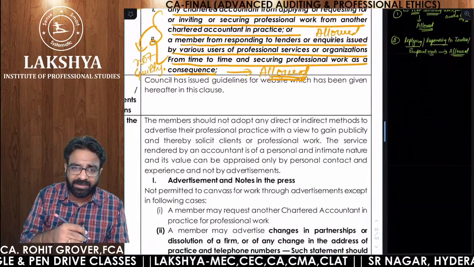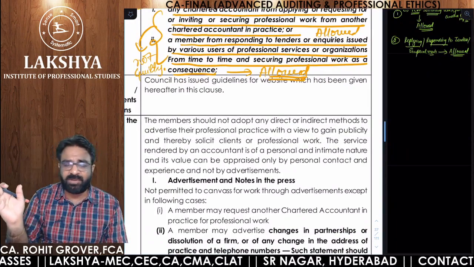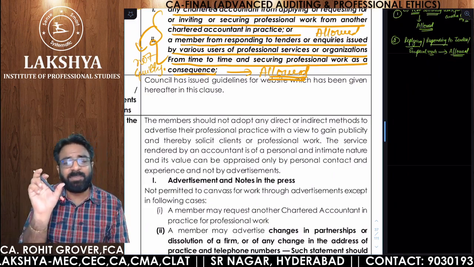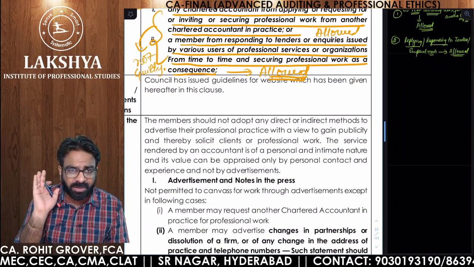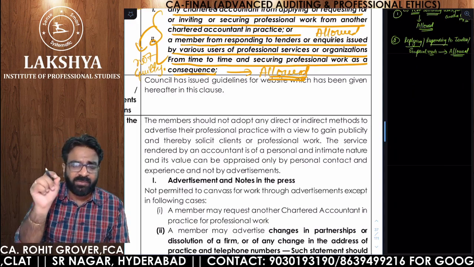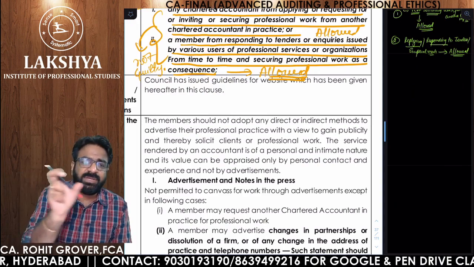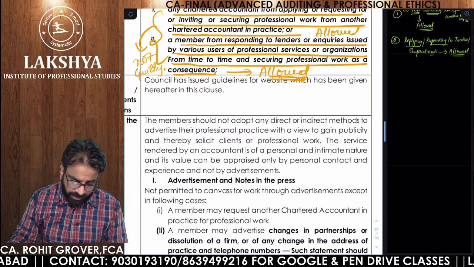Each and every guideline which is written or which we are going to discuss, I will try my level best to write it on the right side in a simplified manner so that you are able to understand for the examination purpose. As I already told you, once the last lecture of professional ethics is recorded, I will be sending you the PDF file also. Clear?